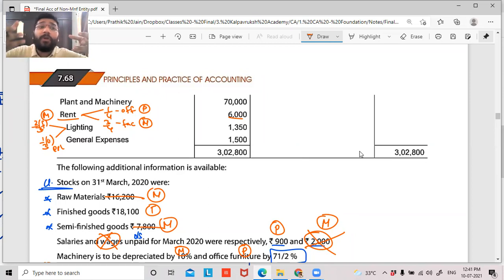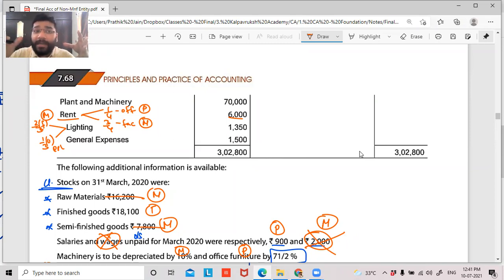Rent paid for office is for administration of the business, so it should go to my P&L. Whereas the rent paid for the factory is an indirect expenditure for the manufacturing activity. It is indirect other overheads, so that has to go to manufacturing activity. Same way for lighting, guys. Electricity spent for office is administration of office.